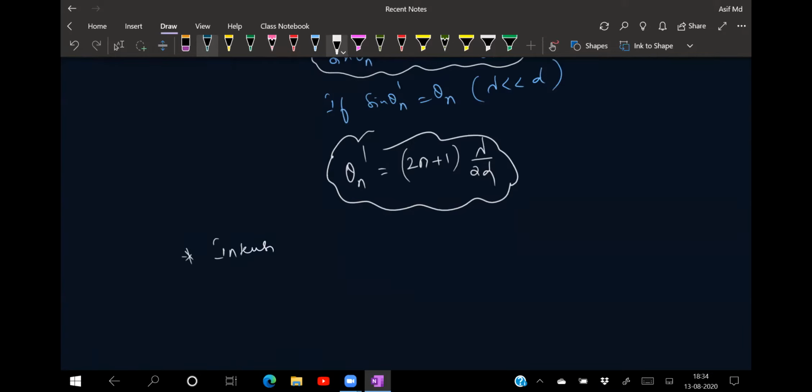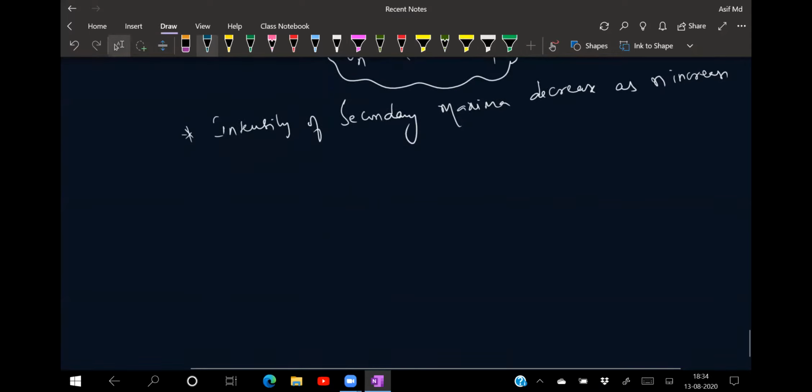So I can write here that the intensity of secondary maxima decreases as n increases. As the n value increases, the intensity will be decreasing. So that is a thing we need to remember for the given condition.